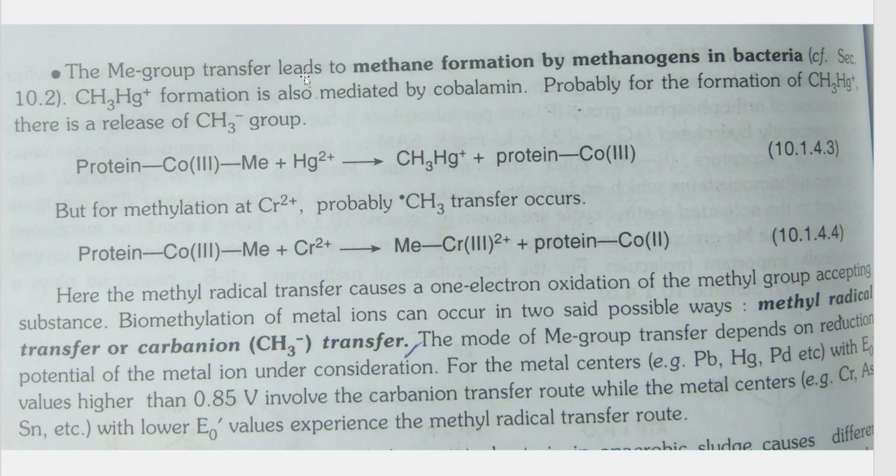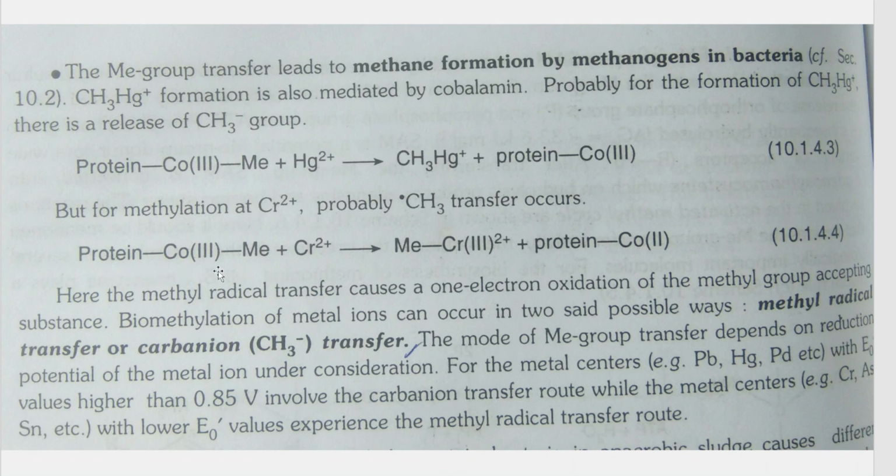So, methyl group transfer leads to methane formation from methanogens in bacteria, which is seen in our environment, and CH3Hg plus formation is also carried out by cobalamin. Here methyl radical transfer causes one electron oxidation of methyl group accepting substances, and this can occur in two possible ways, that is methyl radical transfer or carbanion transfer.